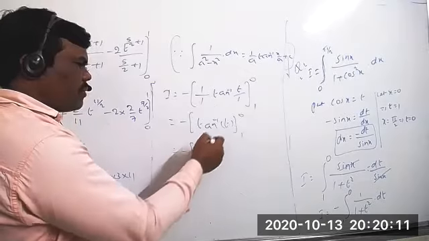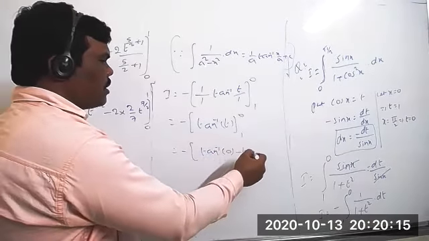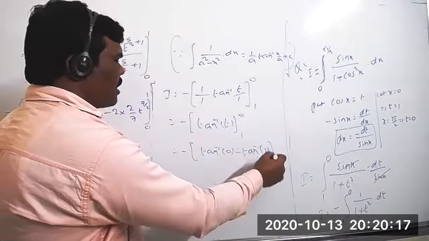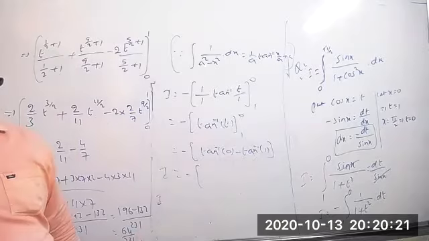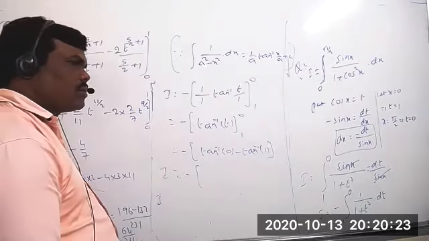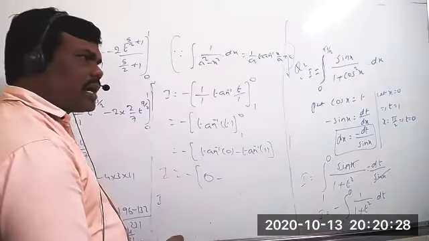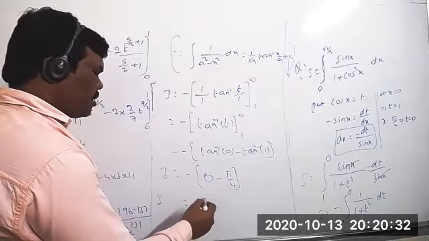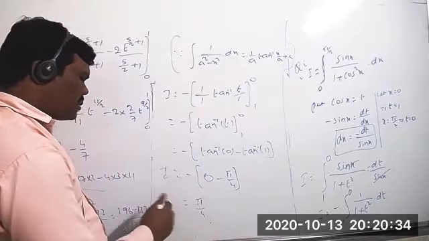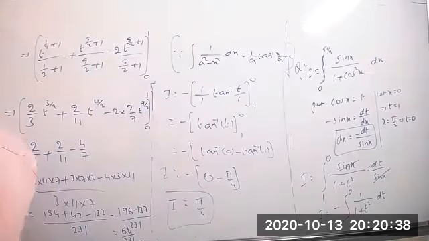So minus of tan inverse of 0 minus tan inverse of 1. Tan inverse of 0 equals 0 only, and tan inverse of 1 equals pi by 4. So minus into minus equals plus. Plus pi by 4 is the answer.